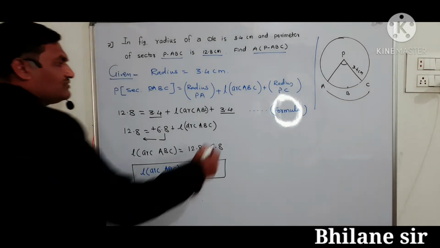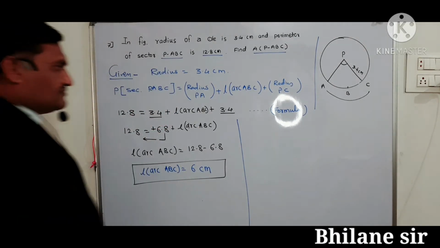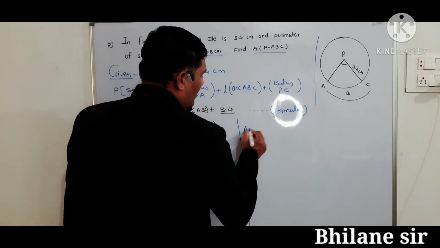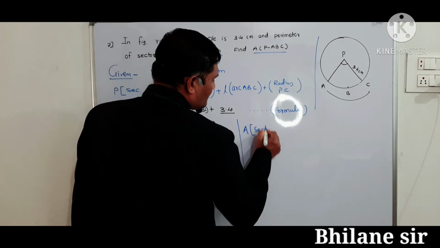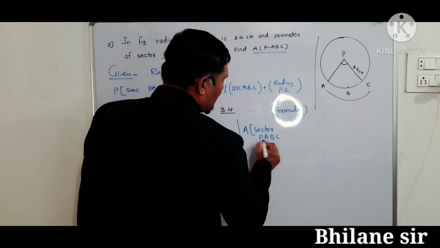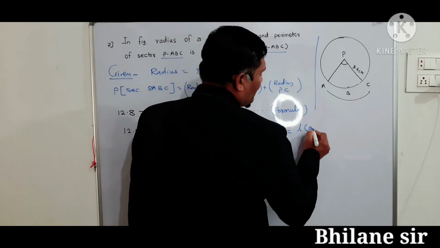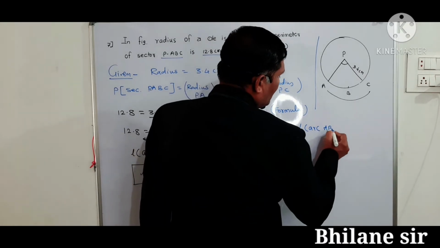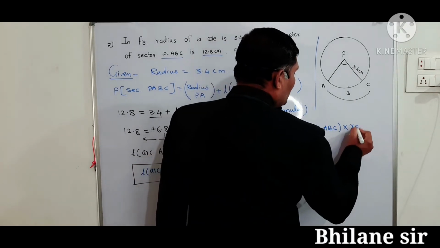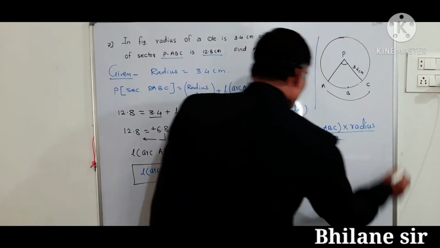Then now we have the relation between area of the sector PABC is equal to length of the arc ABC into radius upon 2.